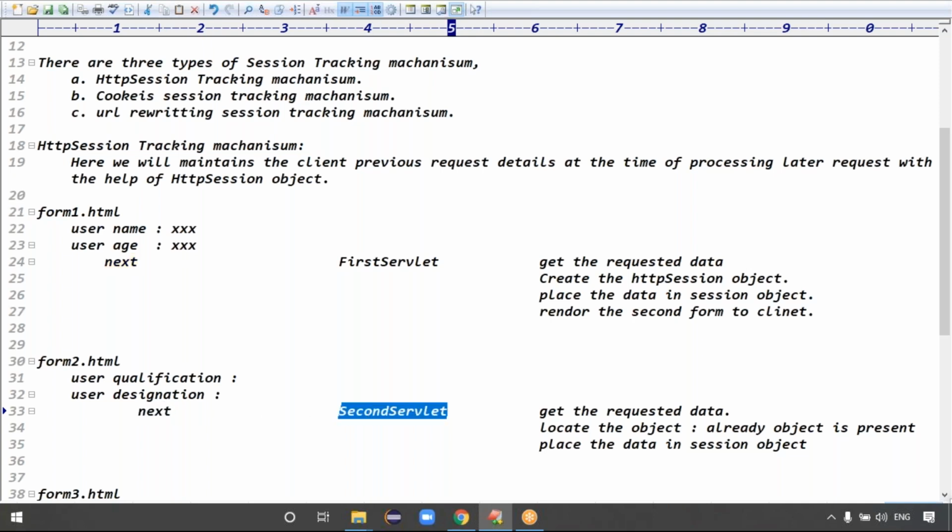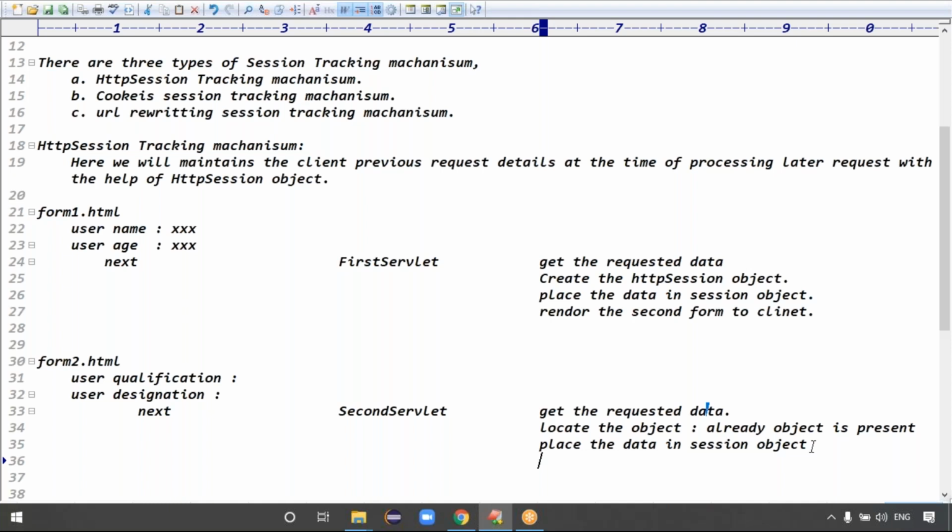What does the second servlet again have to do? Get the request data. The session object is already available with this user, right? That's why we locate the object, guys. Locate the object means the object is already present. That's what, place the data in the session object, right? Exactly. Guys, after placing the second form data in the session object, which form do we have to render? Third form, right? Because she has to fill a total of three forms.